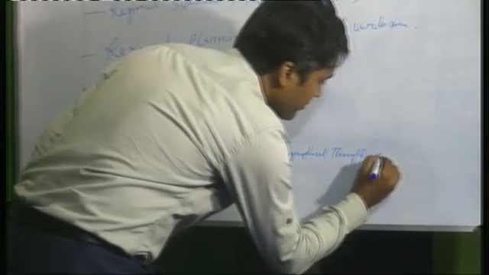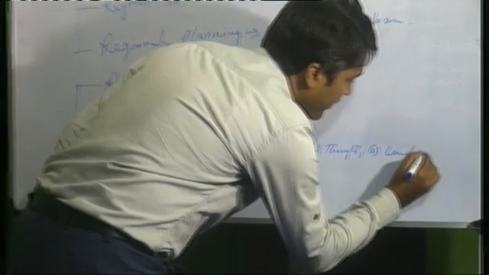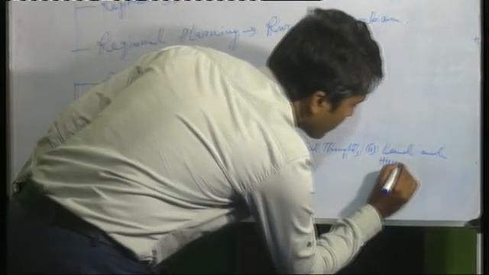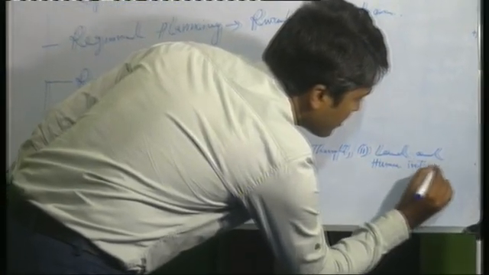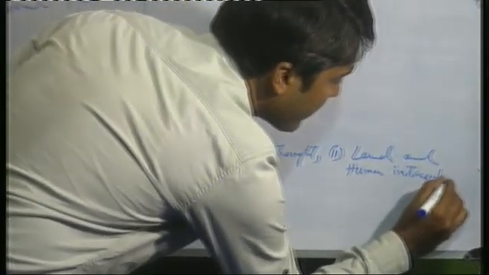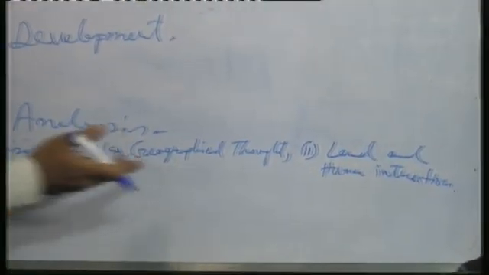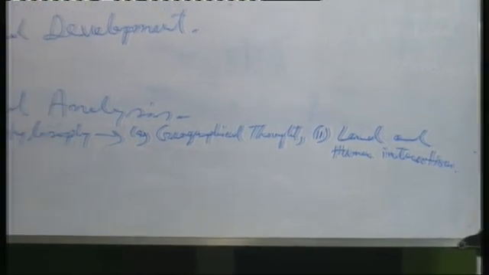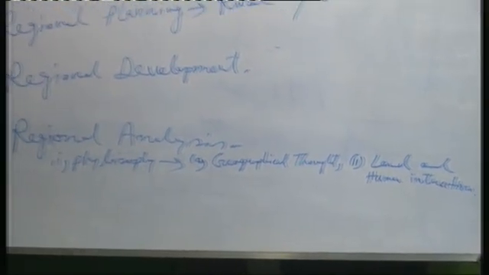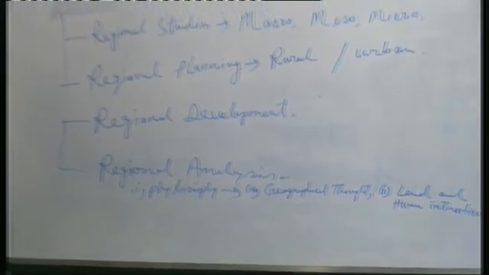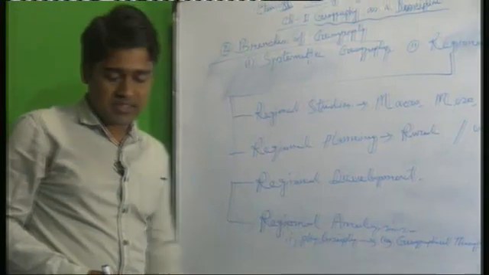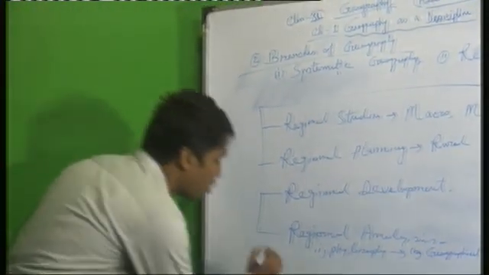Land and human interaction and geographical thought are the two parts of the philosophy of regional analysis. Regional analysis means explanation of particular areas, what their requirements are, and how we can improve those areas. This is that part. And the last portion, methods and techniques.